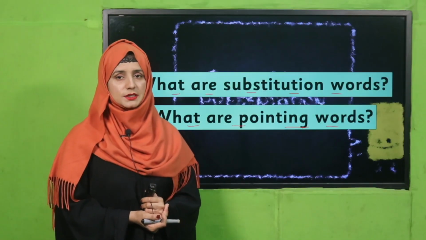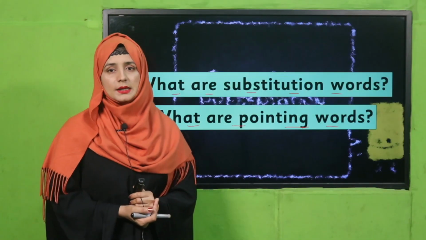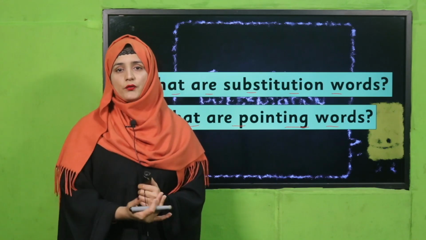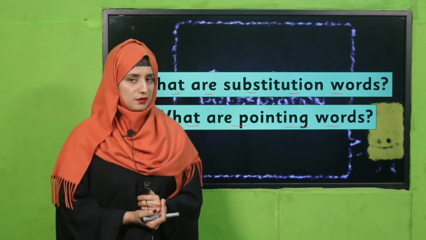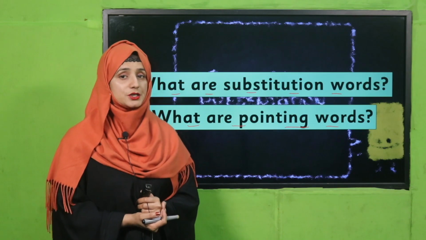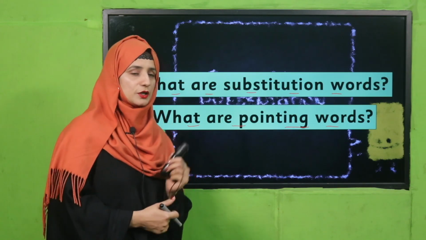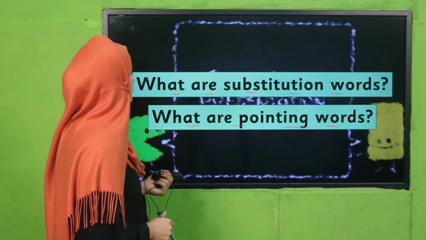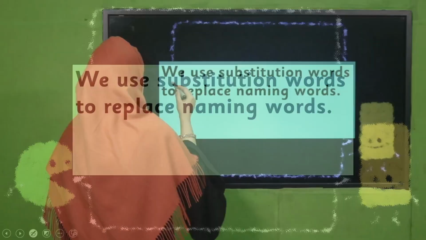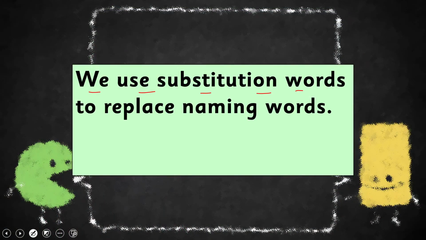Welcome back, my dear students, and I hope you have got how we use different substitution words to replace a naming word and how we point to different things using pointing words. Okay, so now we are going to move towards our lesson. We use substitution words to replace naming words.